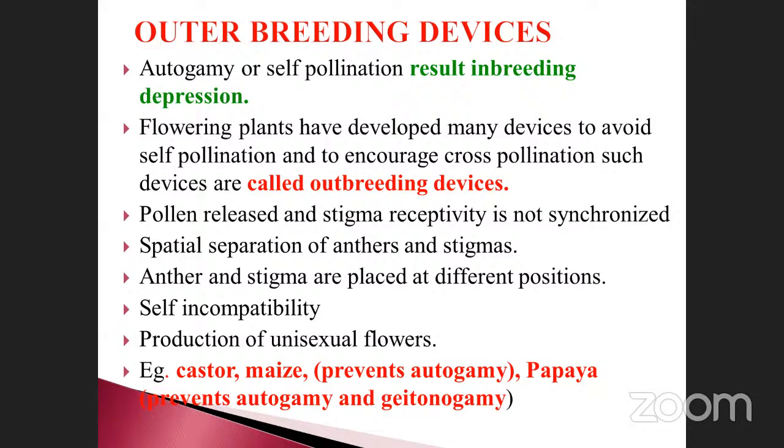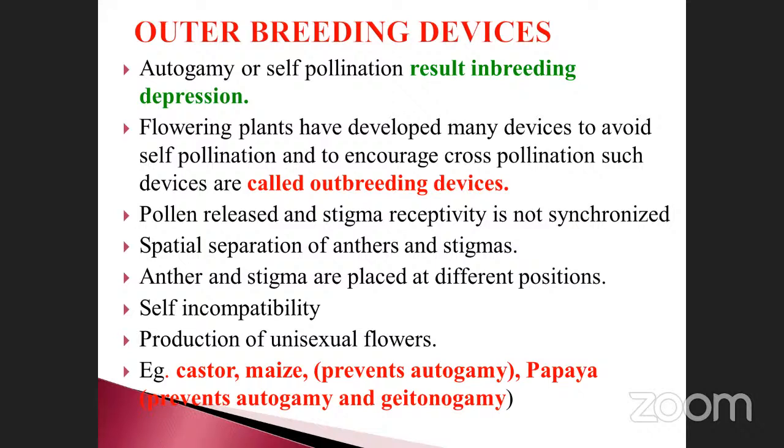Inbreeding depression mostly occurs in animals also. For example, a cow or buffalo may yield 10 calves. After the 10 calves, what will happen? The offspring of the 10th one will be very weak compared to the first one. That is called inbreeding depression. Inbreeding 2 or 3 times is enough; more than 3 or 10 times, the offspring will not be good. That condition is called inbreeding depression.